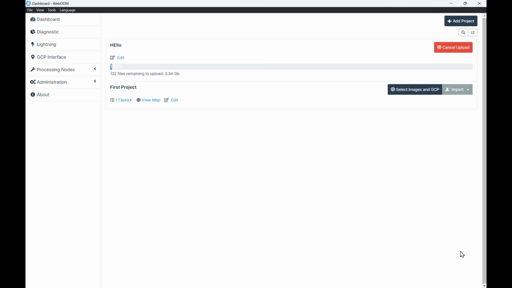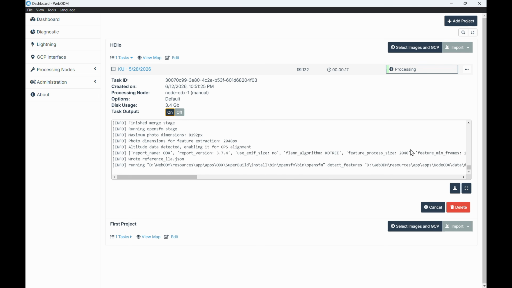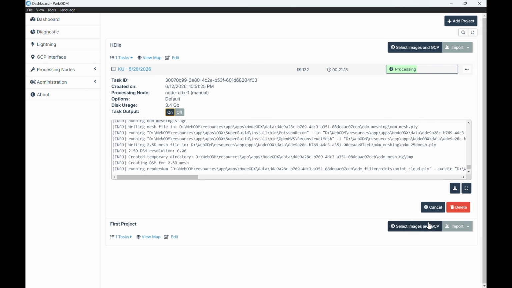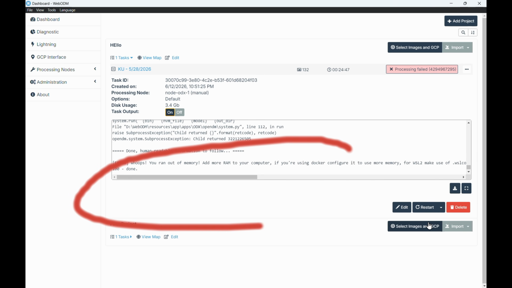After I click review, the images are uploaded to the workspace and the processing finally takes off. But here's the catch. If you're like me, you probably sat through the long processing run only to be hit by a wall of out of memory errors right towards the end.